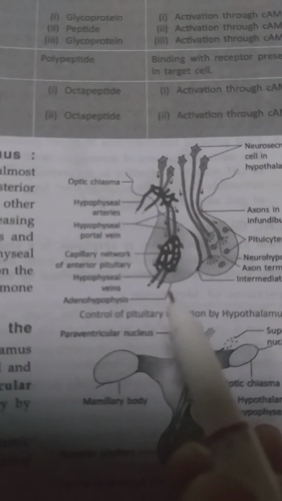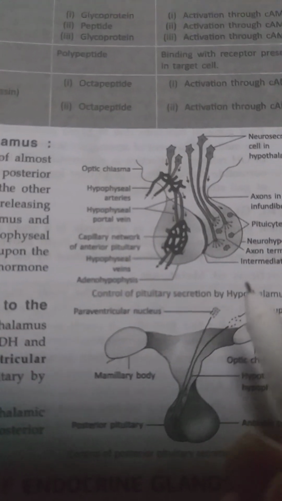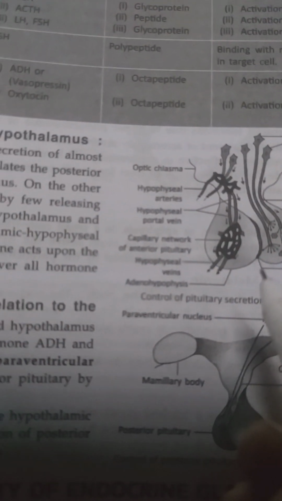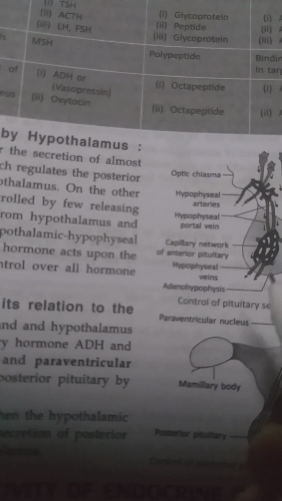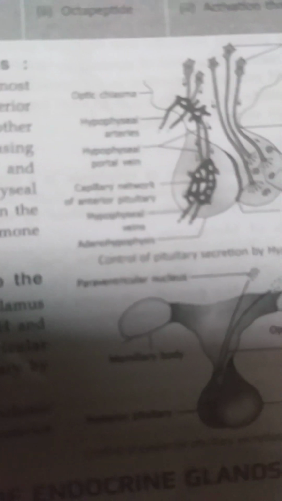Write the names of the hormones secreted from the anterior pituitary. Write the name of the hormone secreted from the posterior pituitary. What is the function of insulin? Why is the adrenal gland known as the suprarenal gland? Which hormone is known as the emergency hormone? And write down the function of thyroxine.